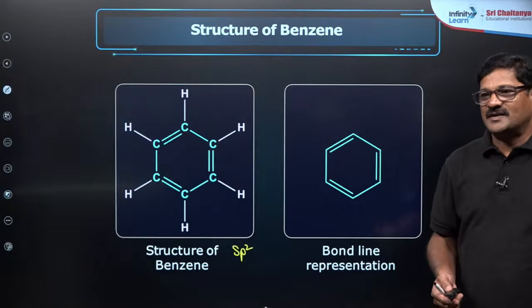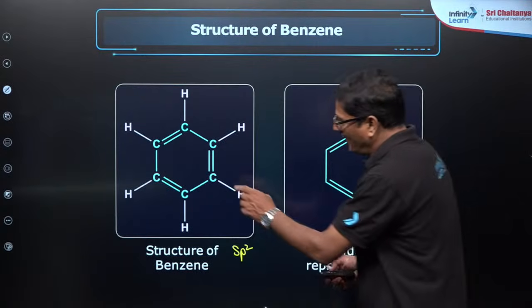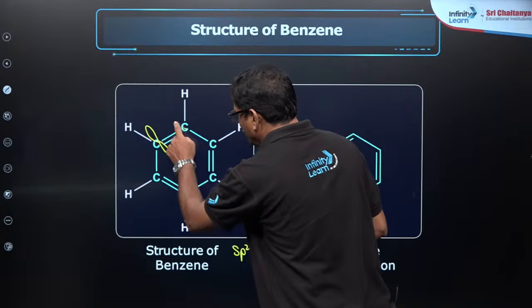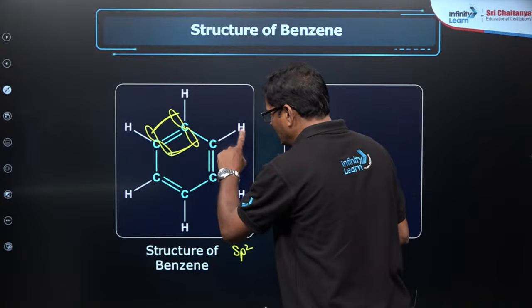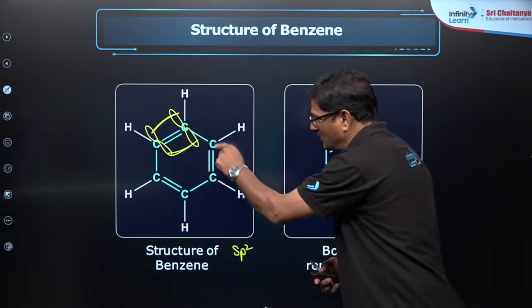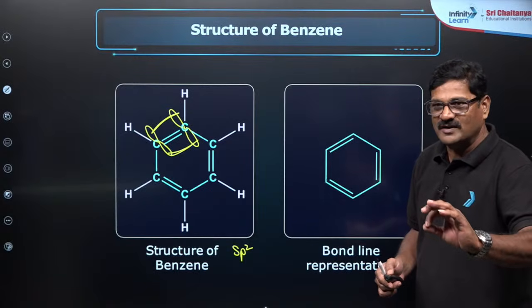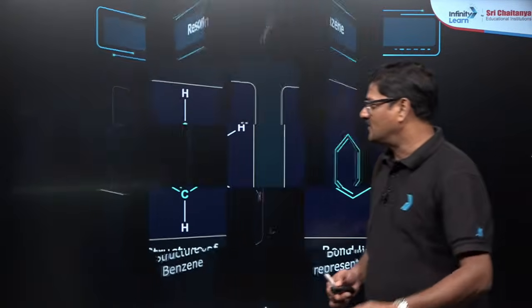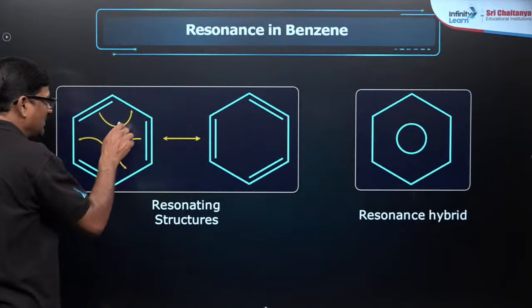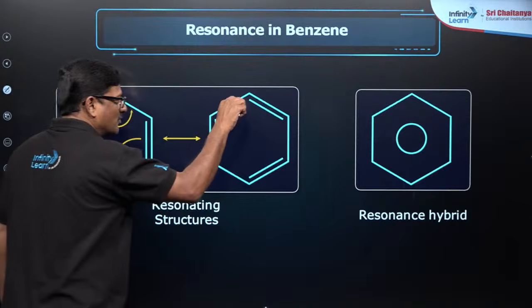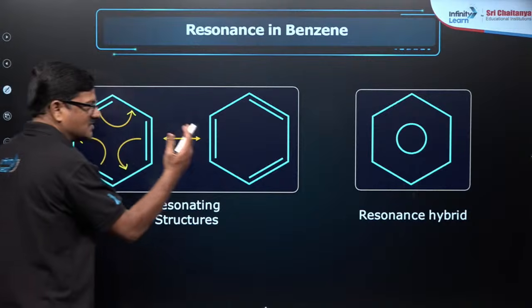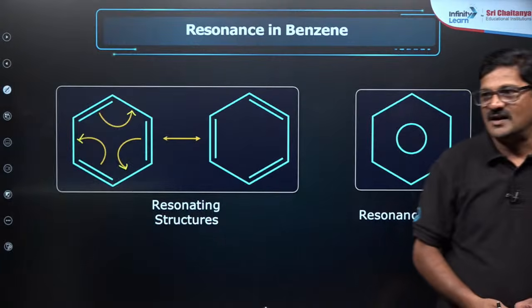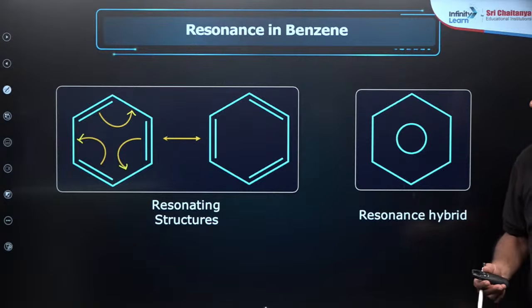In this bond line representation of benzene, you can see the pi electrons over here and over here, they are delocalized. And here also, the pi electrons over here and over here are delocalized. Whenever it is delocalized, conjugation is possible. And you can see this pi bond is moving here so that this pi bond becomes a pi bond over here. You can see the pi bond direction. This is what is called resonance, and this is a resonance hybrid. The resonance in benzene and the resonance hybrid can be seen here.